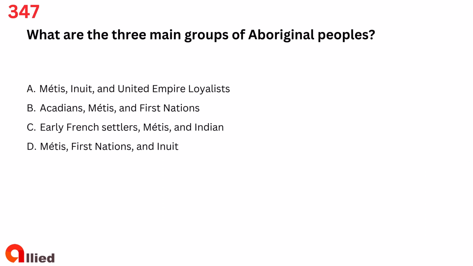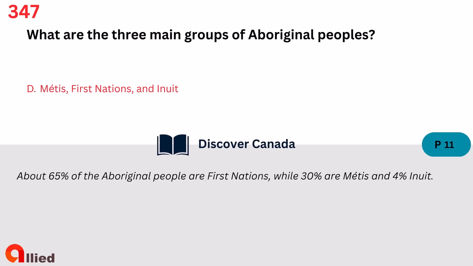Question 347. What are the three main groups of Aboriginal peoples? A. Métis, Inuit, and United Empire Loyalists. B. Acadians, Métis, and First Nations. C. Early French settlers, Métis and Indian. D. Métis, First Nations, and Inuit. The answer is D. Métis, First Nations, and Inuit.